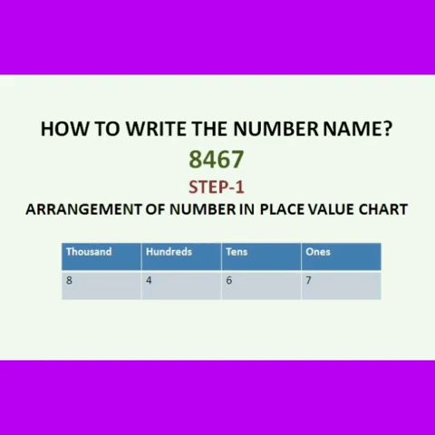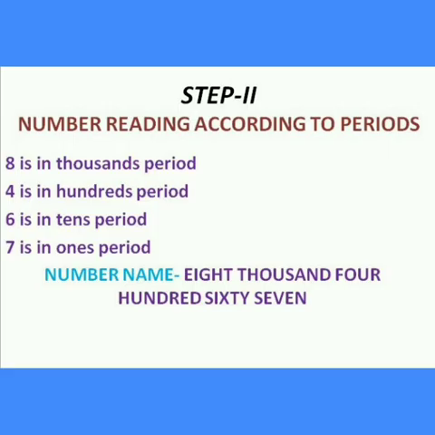8467. It is a 4-digit number. How can you write the number name for this? Step 1. You have to arrange the numbers in the place value chart. That is 7 in ones, 6 in tens, 4 in hundreds and 8 in thousands. I hope you clearly understood about the arrangement of the number in the place value chart. Isn't it? Yes. Next, step 2.